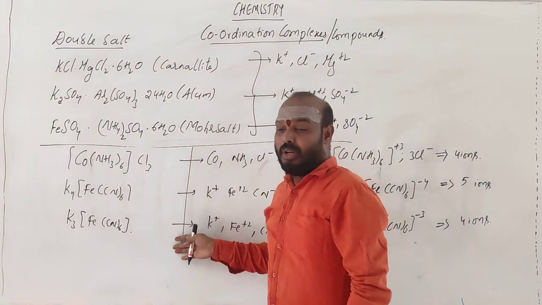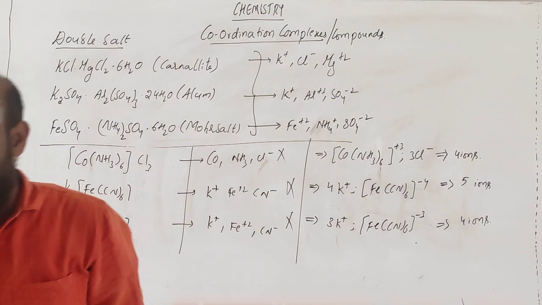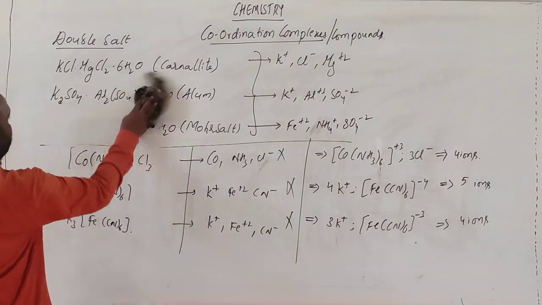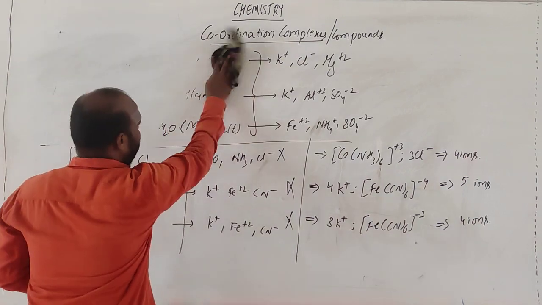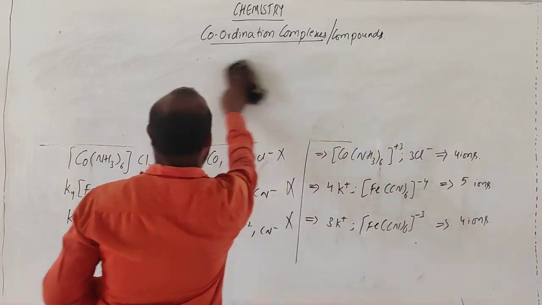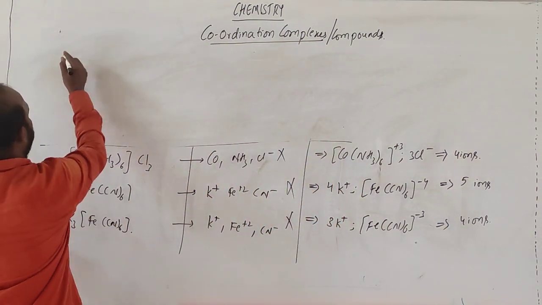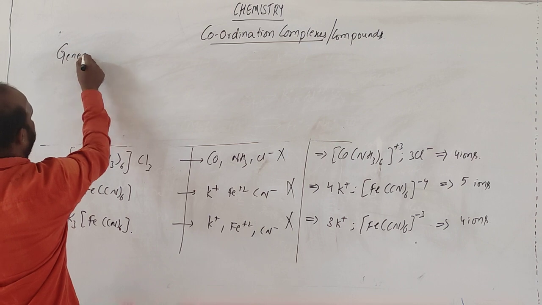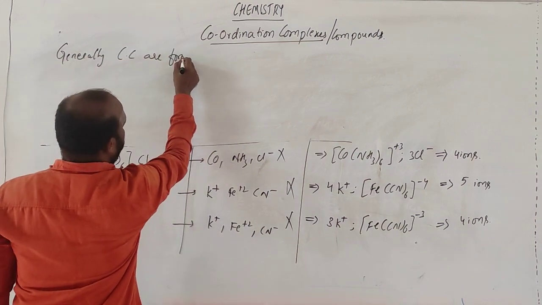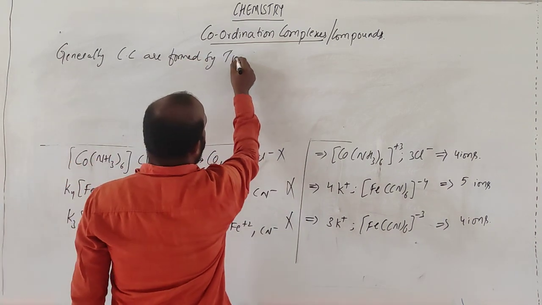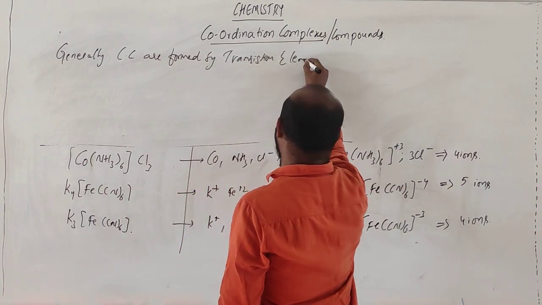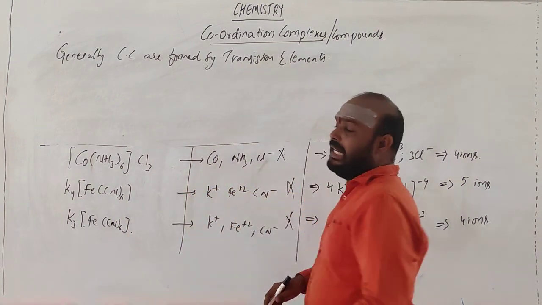Why is this occurring in coordination complexes? Generally, coordination complexes are formed by transition elements.